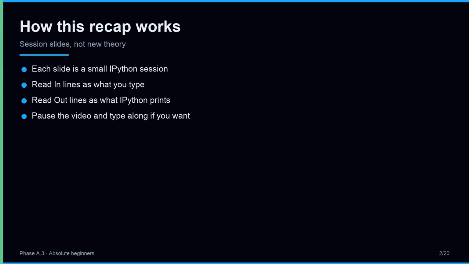Each teaching slide is a small IPython session. In lines are what you type. Out lines are what IPython shows. You may pause and type along. The goal is recognition. A.2 ideas should feel familiar in a live shell. Especially remember, each slide is a small IPython session. When that feels clear, continue, there is no rush.